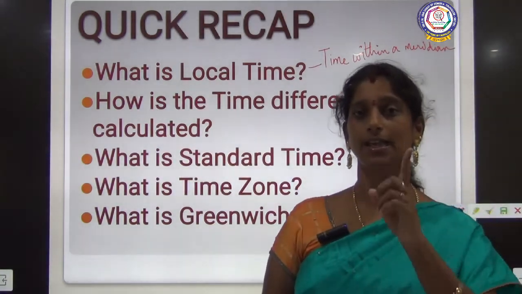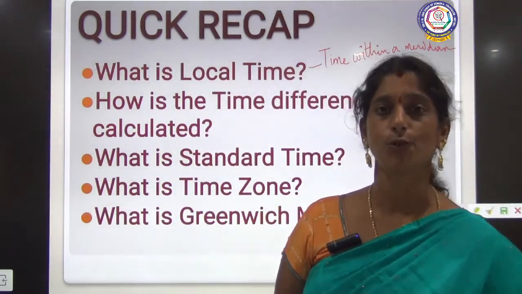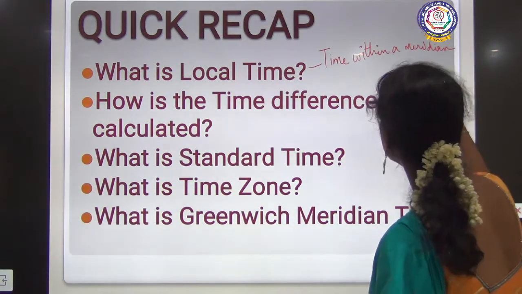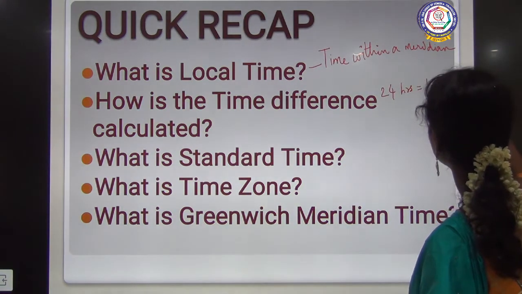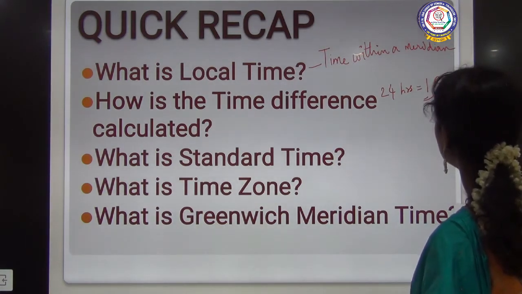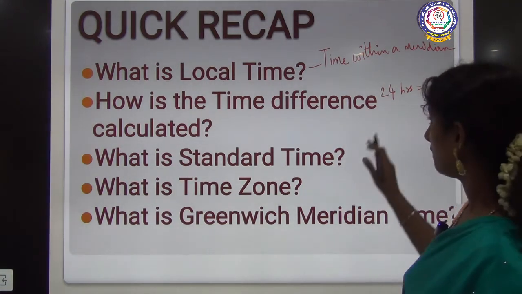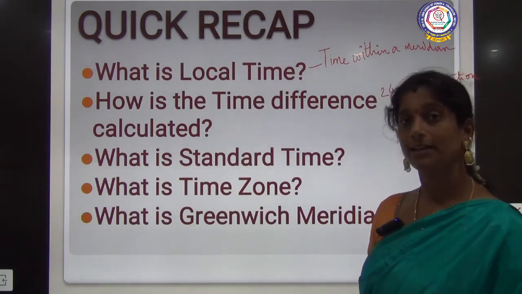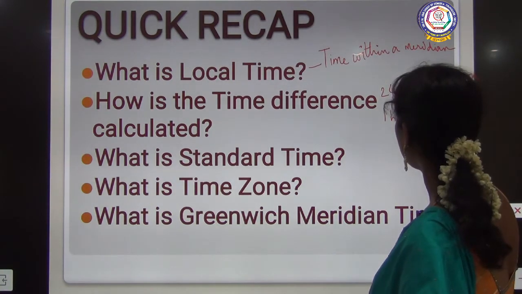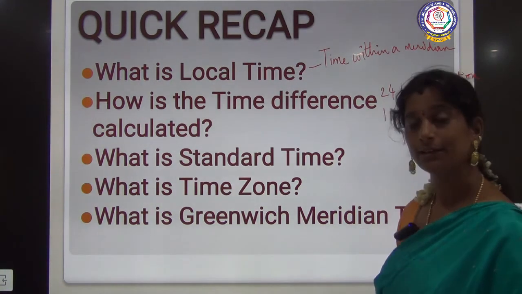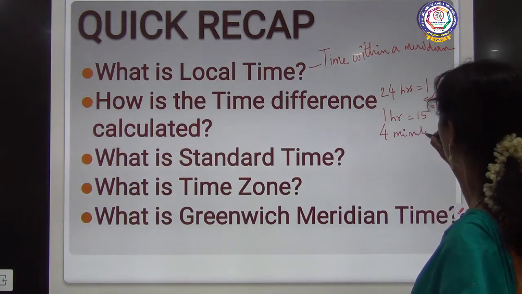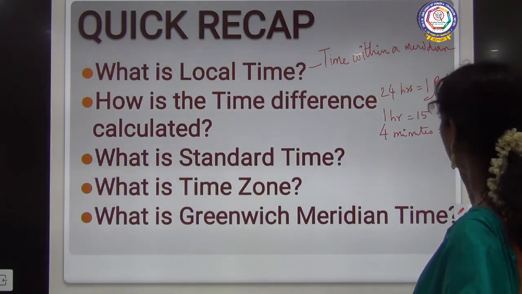So how is the time difference being calculated? We have seen Earth takes one full day, that is 24 hours for one rotation, right? 24 hours, one rotation, which means 360 degrees, right? And after that we have calculated that it takes 1 hour to complete 15 degrees, right? Which means 4 minutes to complete 1 degree, right?